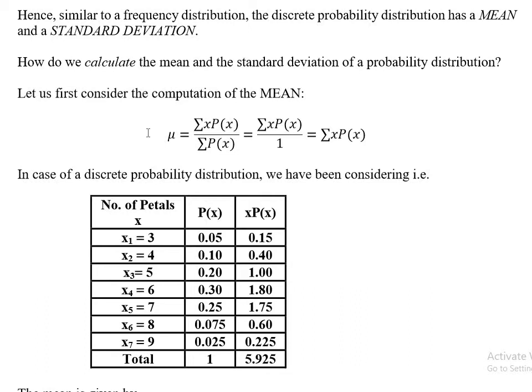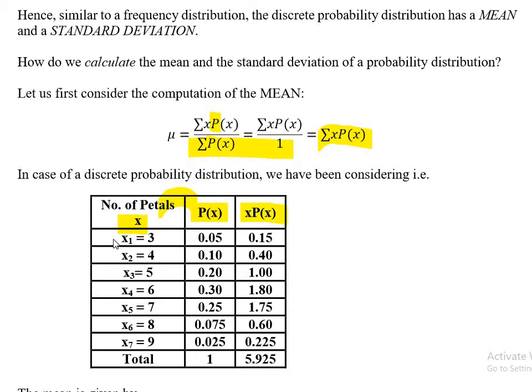So the mean is very easy. You know what the mean was? If you recall, the mean was summation xf divided by summation f. If I replace the frequency with the probability in the formula here, let me highlight it, this was f in my old formula, but now it is p. And you know that summation of p is equal to 1, right? So my formula becomes very, very simple: only summation xp(x). So if x is given and the probabilities are given, we will just multiply these two and write it here, xp(x).